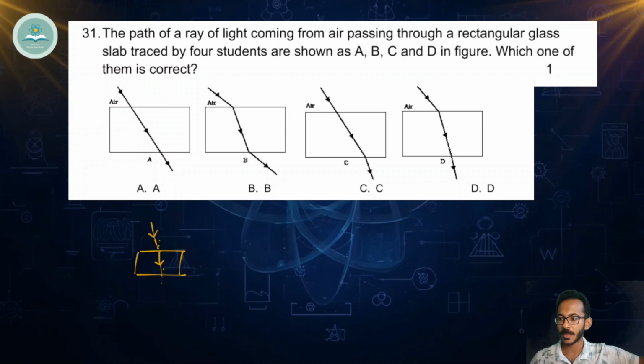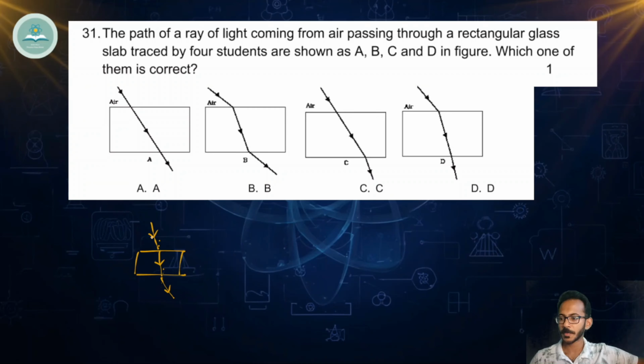In the class we have already discussed that. Those who haven't seen that, please go back and see the classes. Again, after coming out, it's coming from denser to rarer medium. It will go back away from the normal. So here it's coming from rarer medium to denser medium. It will come towards the normal. Here it's going away from the normal because it's coming from denser medium to rarer medium. So it will go away from the normal.